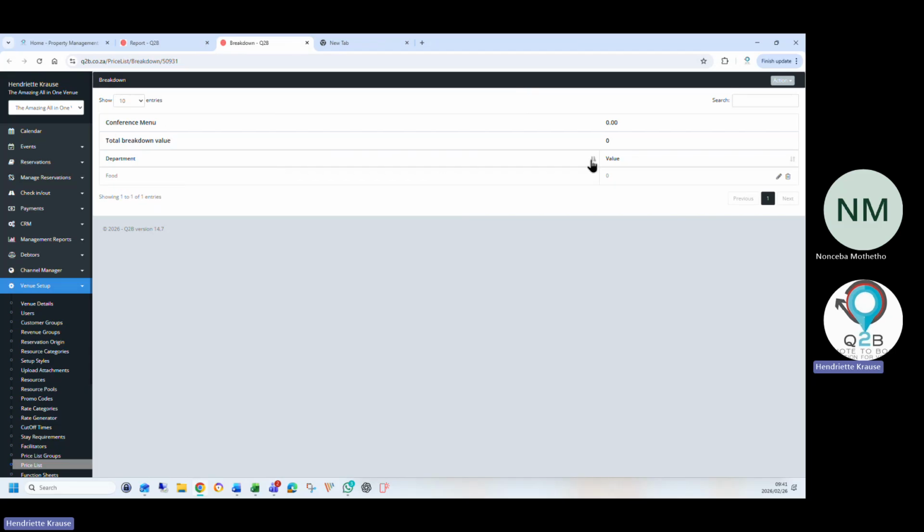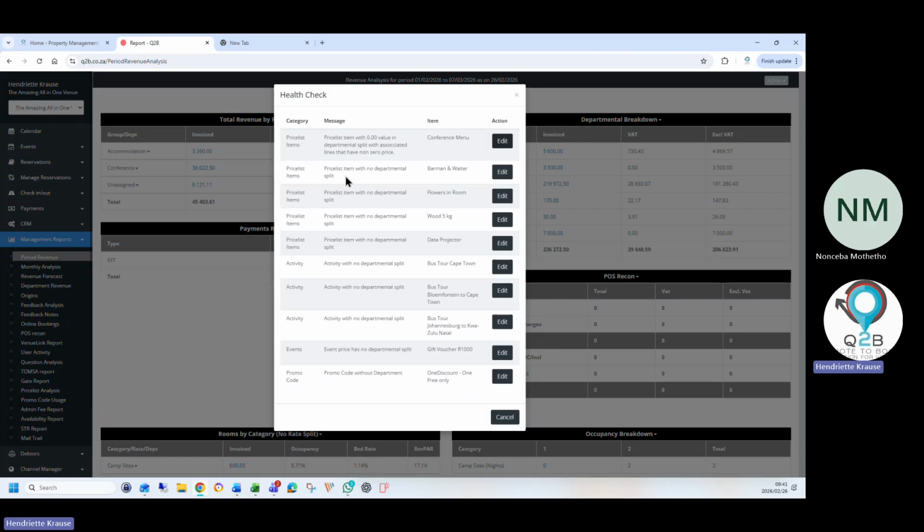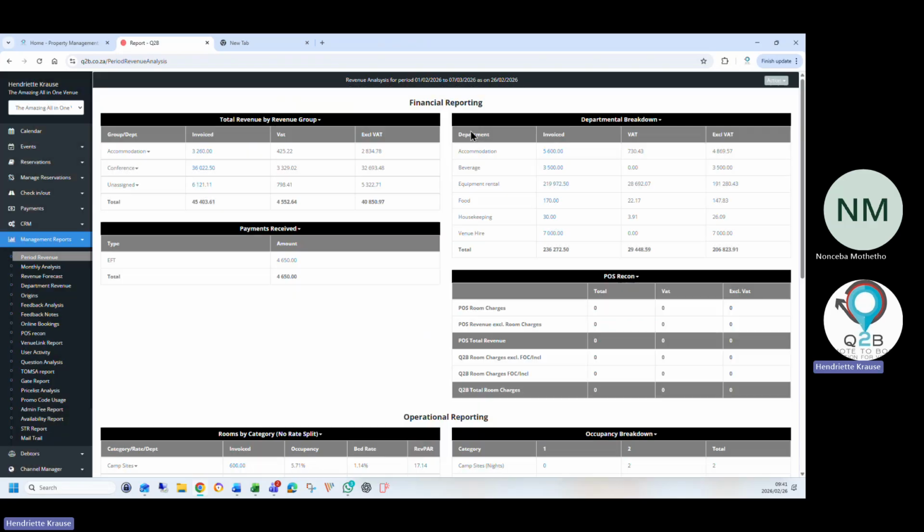And this conference menu, there was no breakdown. It's at 0, that's why. But if it had an amount and no breakdown, it will immediately tell you there's no breakdown. Okay, and that's how you can fix your report, and then afterwards export it. It puts all these tabs into an Excel spreadsheet and your whole month end is done. Any questions on that? No, so far it's clear.